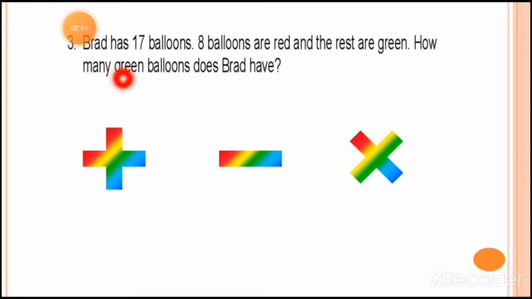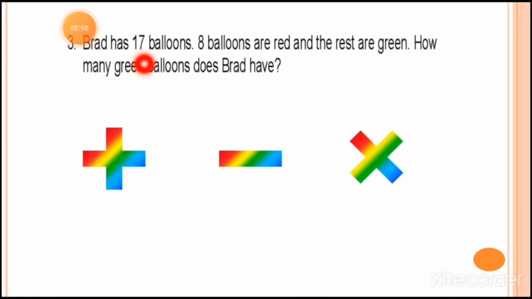Now question number 3. Let's read this. Brad has 17 books. Sorry, not books, balloons. Brad has 17 balloons. 8 balloons are red and the rest are green. So Brad has 17 balloons in total, and from these 17, 8 are red and the rest are green. So how many green balloons does Brad have? We have to find this out.